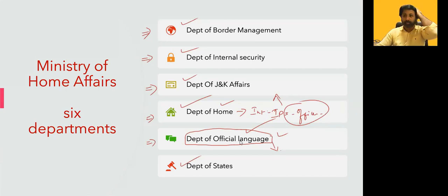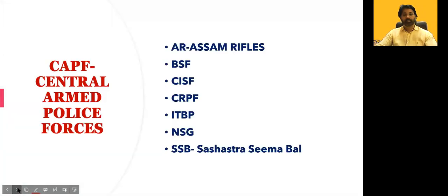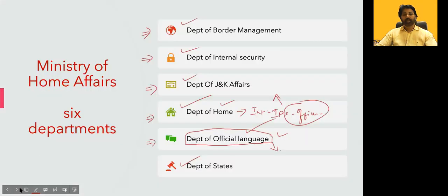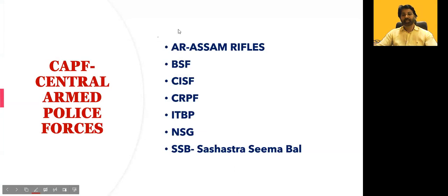Now, this border management comes with the various agencies. The agencies are like this.